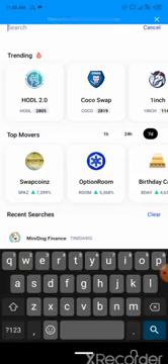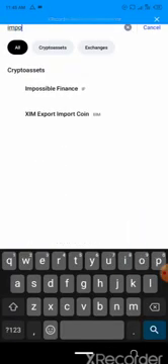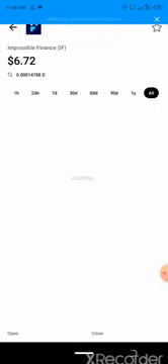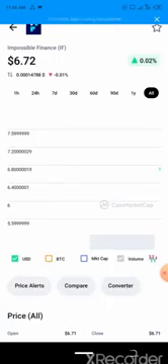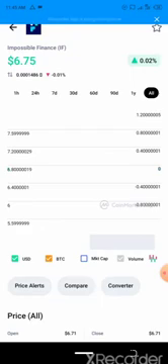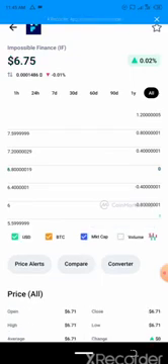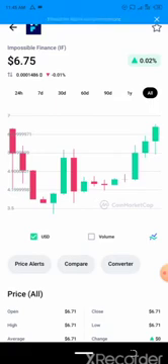So we're going to check for Impossible Finance. Oh, it's already on coin market cap. So when buying, you always check for tokens that have gone down. Let me check if the BTC graph will show what's wrong. So you could see it went to 3.5.